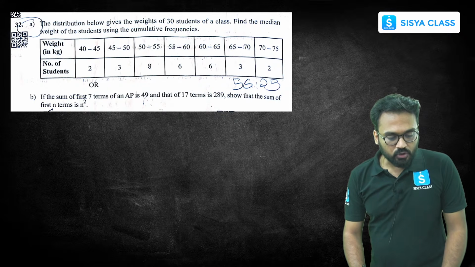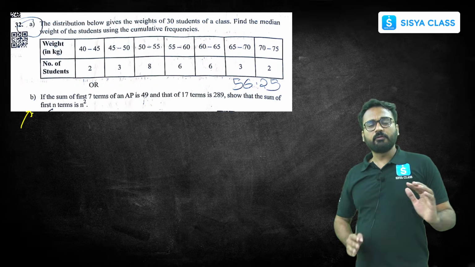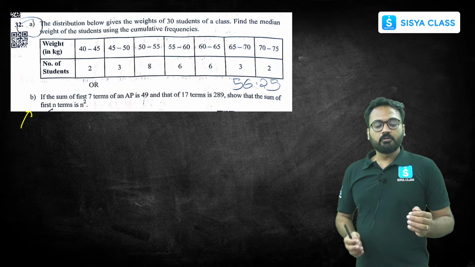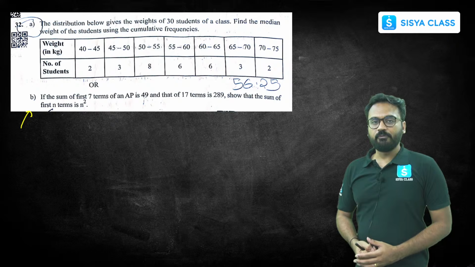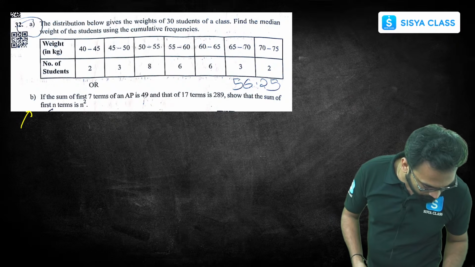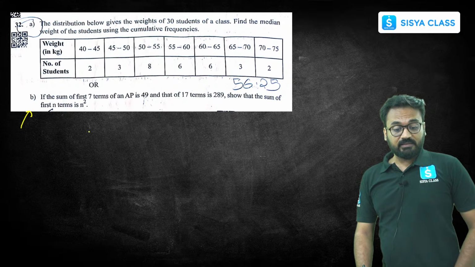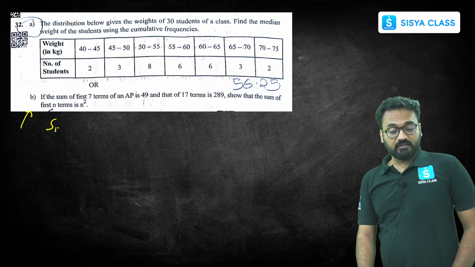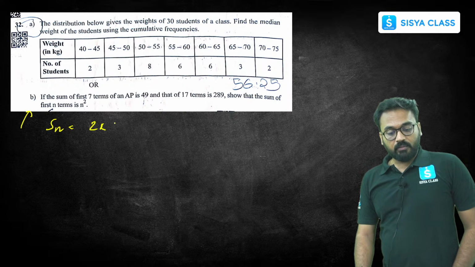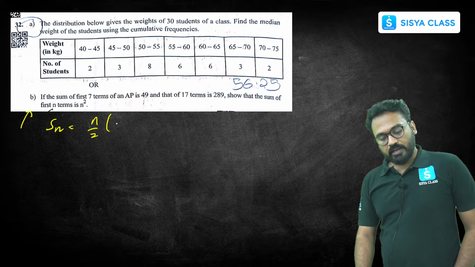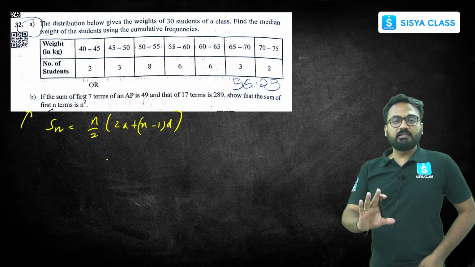Second part, you had a choice. If you do remember the formula of median, then it's very easy, you can find it out. If you do not remember, then you will have to go with the AP problem over here. This AP problem will be solved like this. Sum of first n terms of the AP is given by n by 2 times 2a plus n minus 1 times d. This is the formula for the sum.